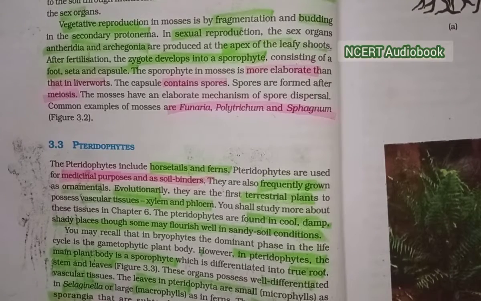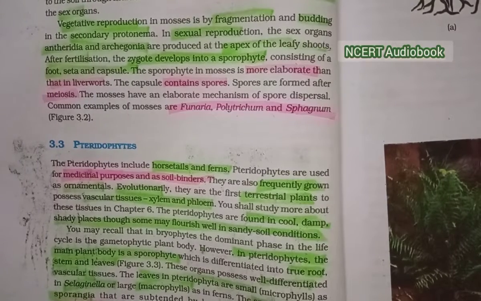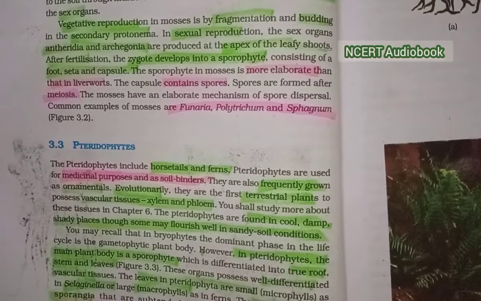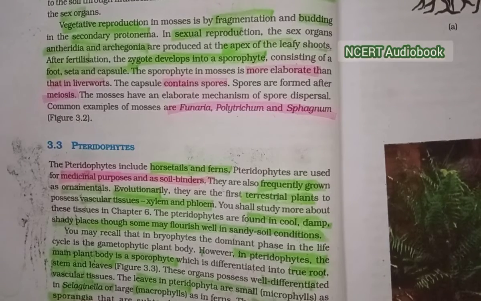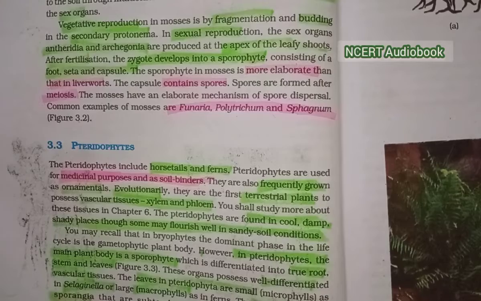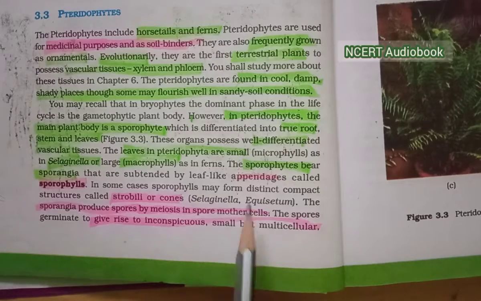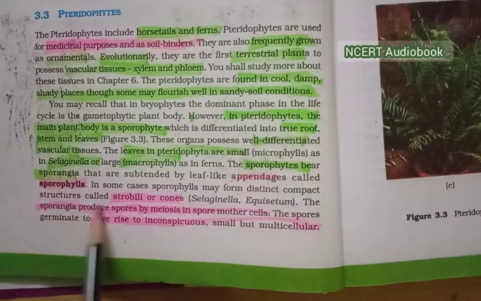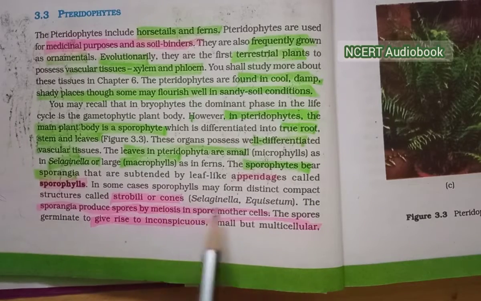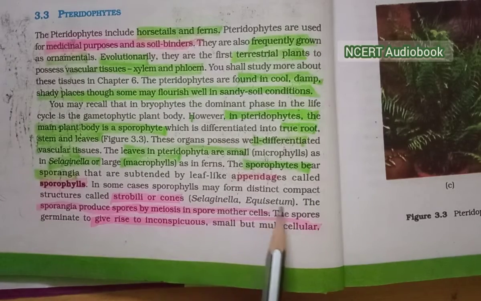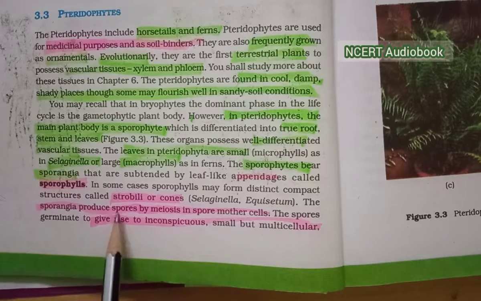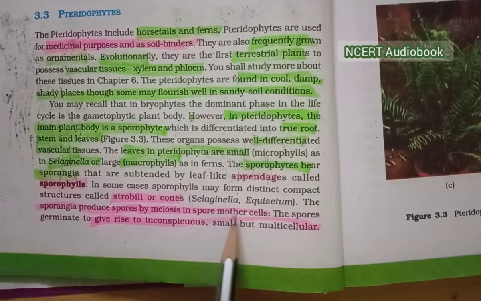The sporophytes bear sporangia that are subtended by leaf-like appendages called sporophylls. In some cases, sporophylls may form distinct compact structures called strobili or cones, as in Selaginella and Equisetum. The sporangia produce spores by meiosis in spore mother cells.